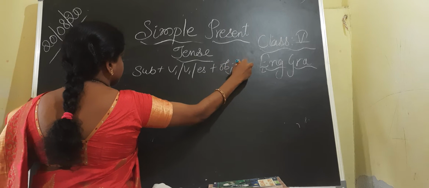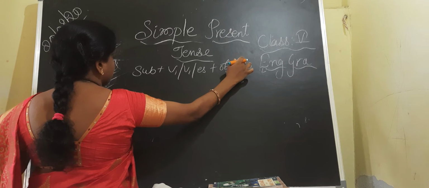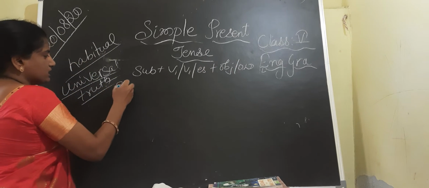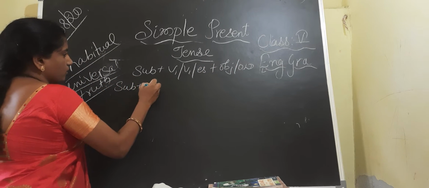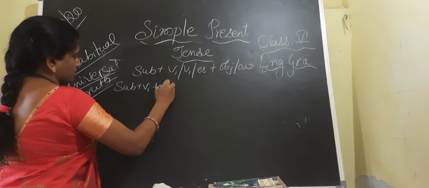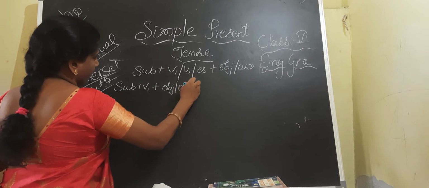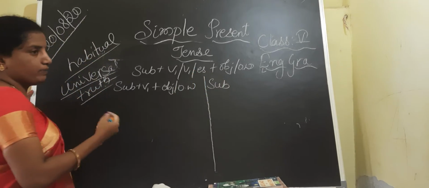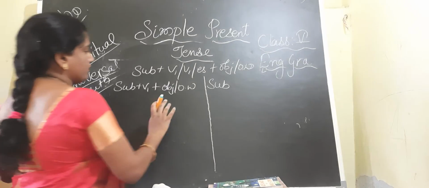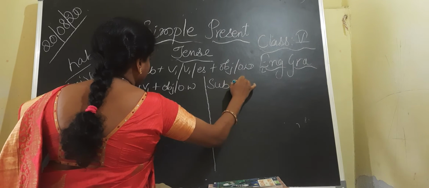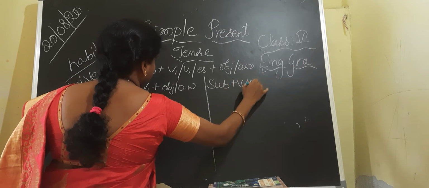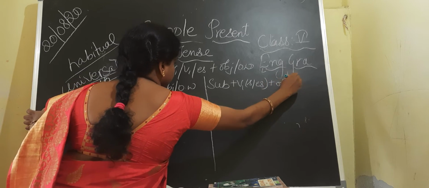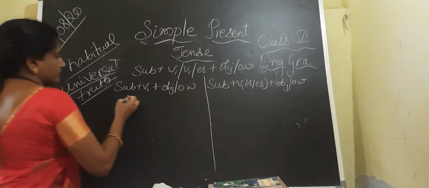Now I am splitting this structure into two parts. For your convenience I am explaining here; you can't split it, but just for the explanation. Now let us take a few examples.